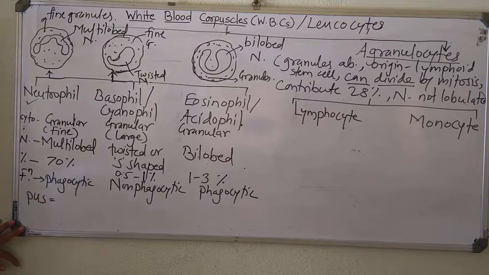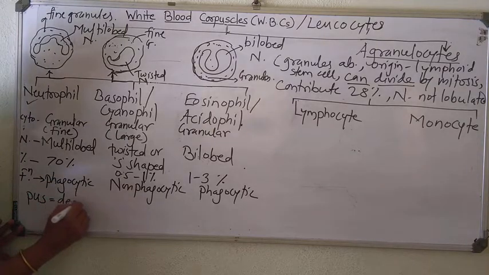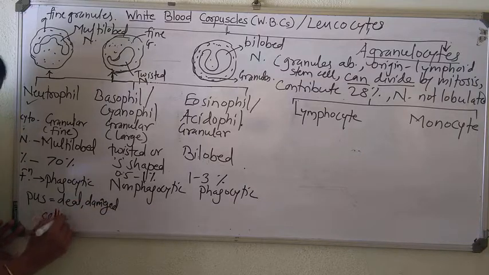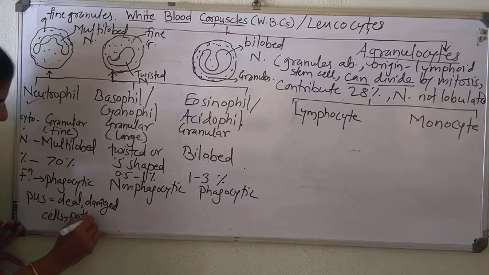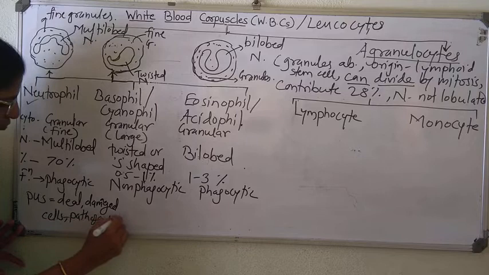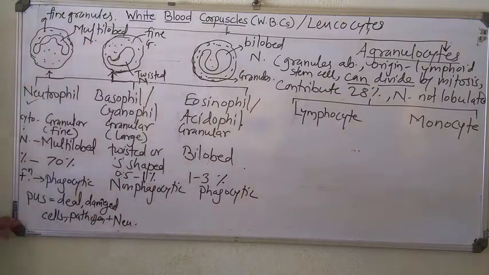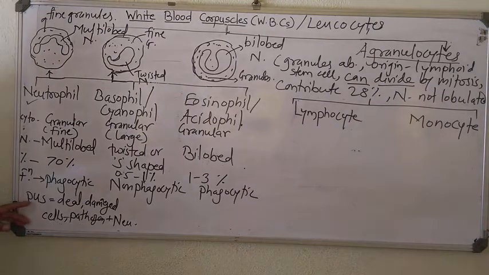Pus is the mixture of dead or damaged cells, pathogens, and WBC or neutrophil. So the mixture of these dead damaged cells or dead pathogens and neutrophils is known as pus.